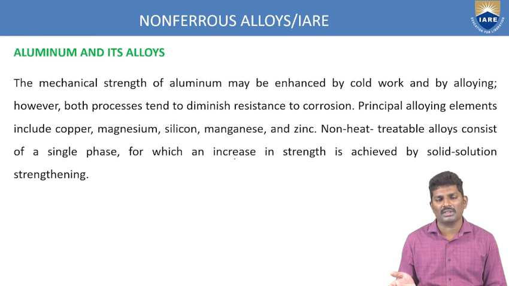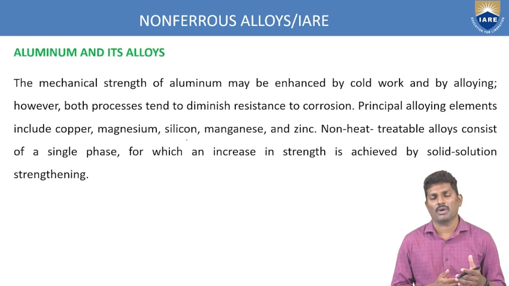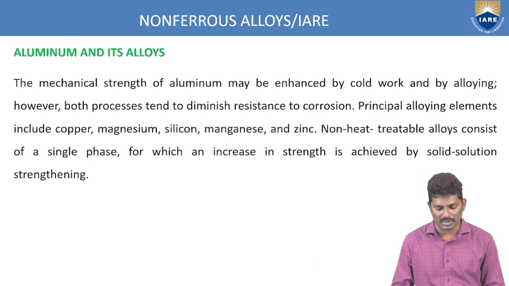But when you compare with the non-ferrous, all these mechanical properties can be enhanced with the help of the cold working process only. So again, if you add some other alloying elements like copper, magnesium, silica, you can still increase the properties. So for every type of base material, there are some alloying elements to enhance the mechanical properties. So with these properties, the applications are varied.